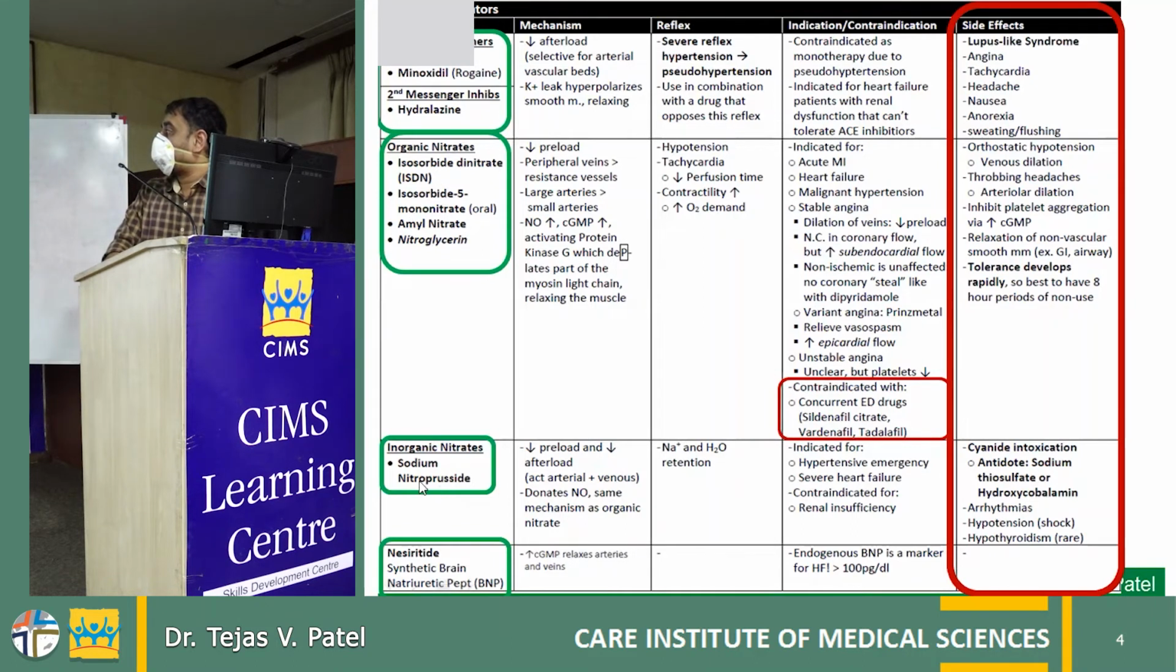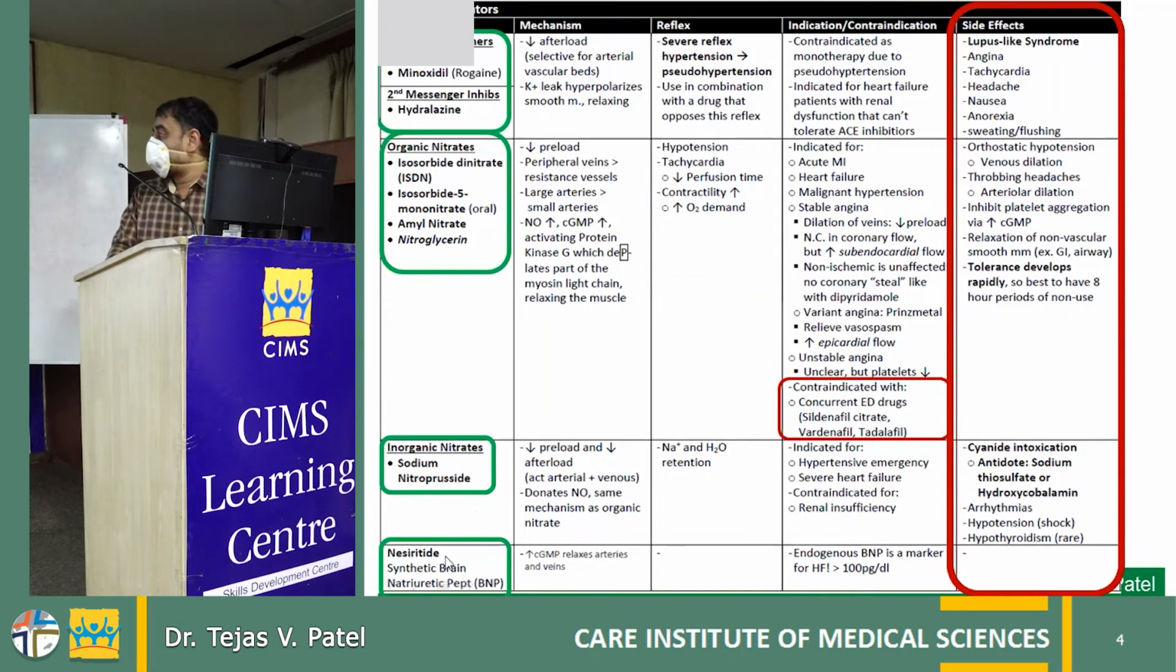Next subset is sodium nitroprusside, which is given for hypertensive emergencies. Cyanide intoxication is not very common, but it is one of the major side effects or important complications which we need to look for when we give IV sodium nitroprusside. Hypotension is common, but hypothyroidism is very, very rare.